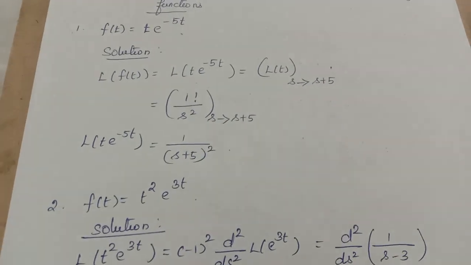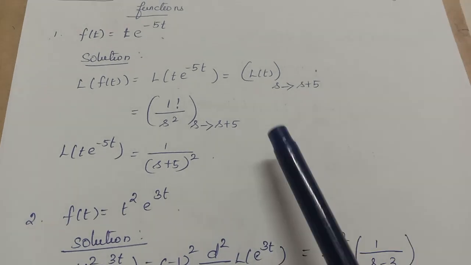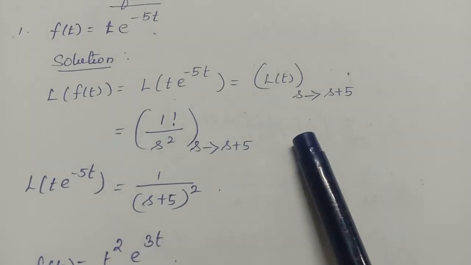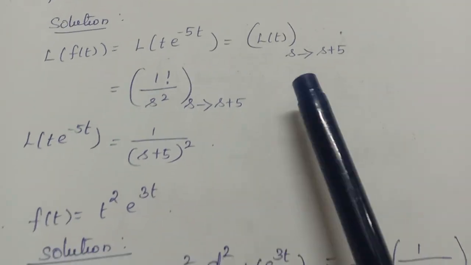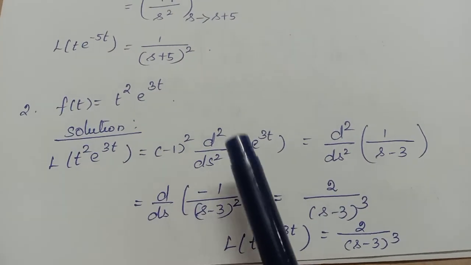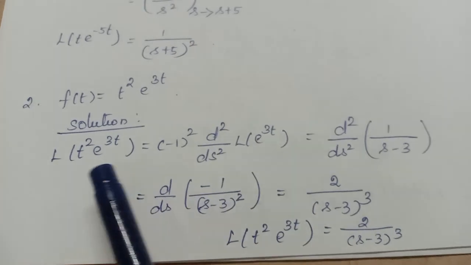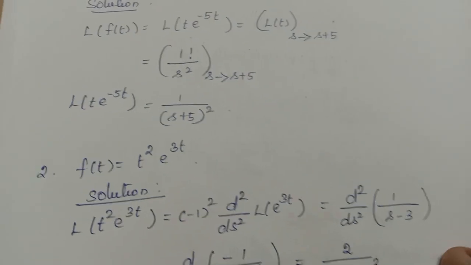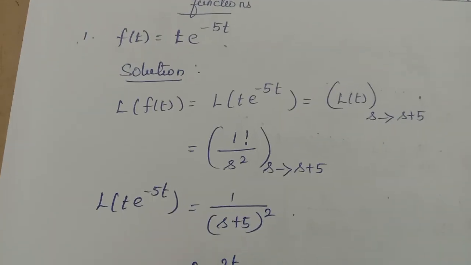So both the problems are of a similar type, but in the first problem, I applied the Laplace of t, and then for e power minus 5t I applied the shift. Here I find Laplace of e power 3t, and there I have applied the product t square. Okay, in any one of the ways you can do the problems, right? Then next one,